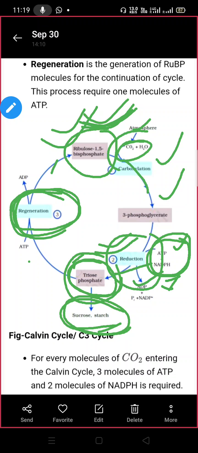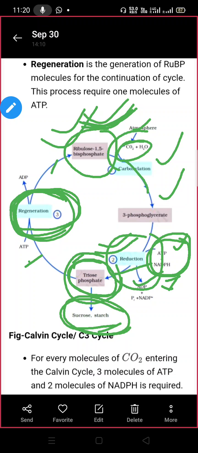Okay. And the third step is regeneration, that is required in presence of ATP, and the product of regeneration will be the resynthesizing of ribulose 1,5 biphosphate to compensate the loss of the ribulose biphosphate for starting the next cycle for carbon dioxide fixation. Okay, so this is the completion of the dark reaction.